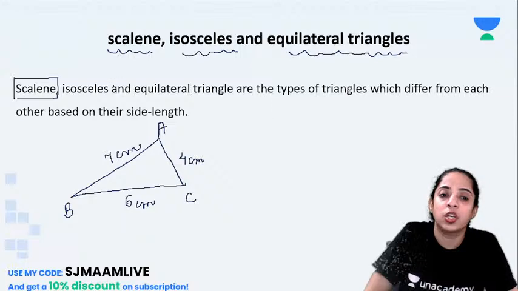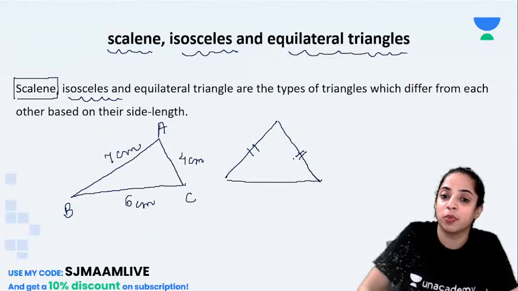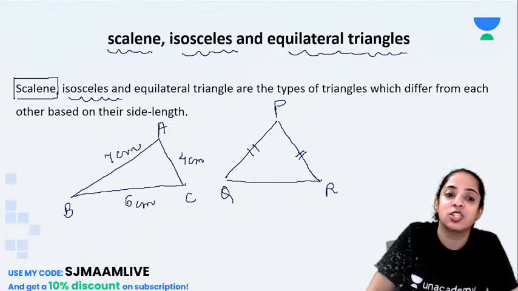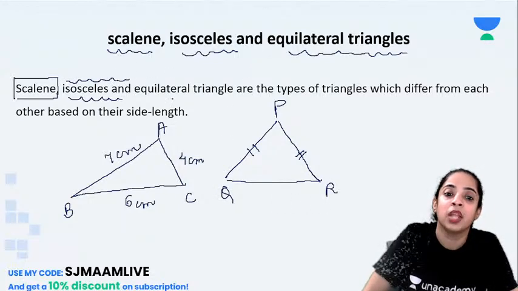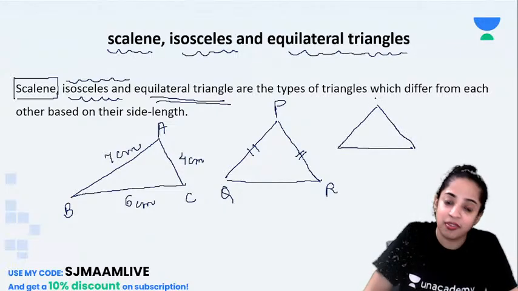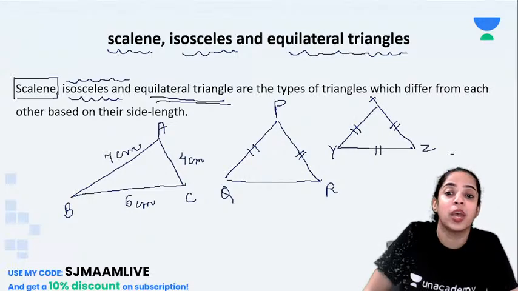Then what is isosceles? Isosceles triangles are those which have two sides equal. So suppose if this side is equal to this side and this is a different measurement. So I say triangle PQR is an isosceles triangle. And what are equilateral triangles? Equilateral triangles are those triangles, my dear children, whose all the three sides are same. For example, if I say XYZ triangle, in this XY is equal to YZ, it is also equal to XZ.